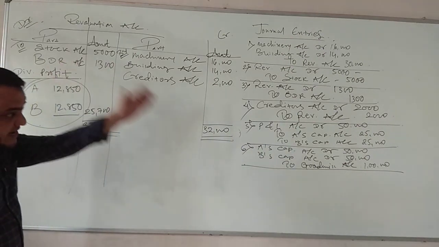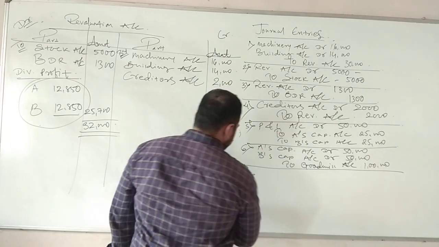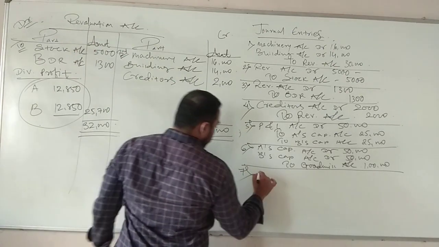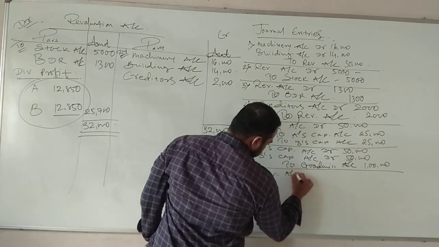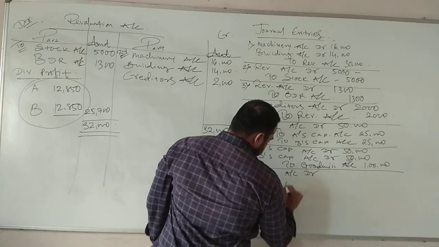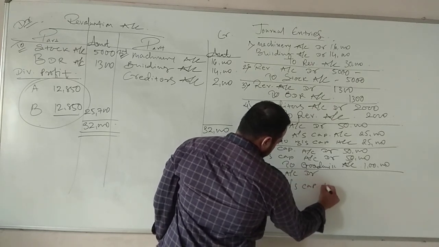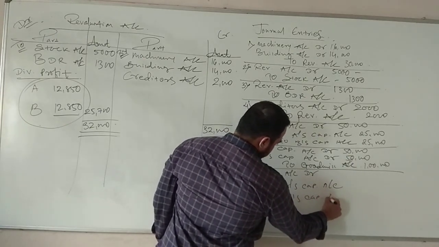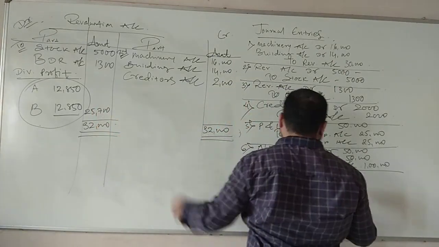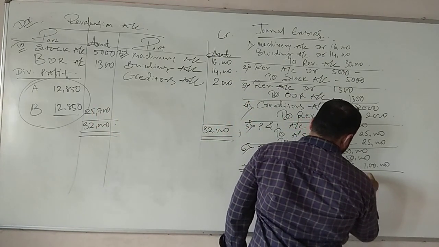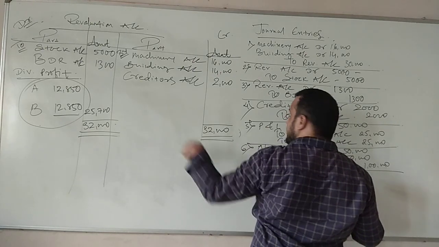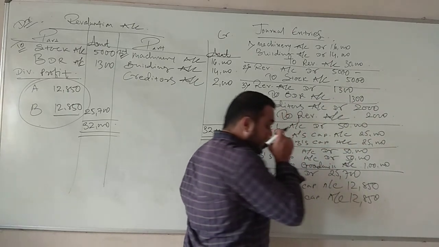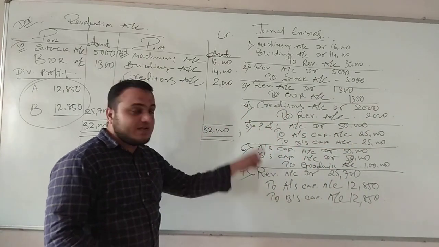Same for this we have to write the entry also. So number 7, the entry will be like this. Now partners here are credited. On which account? Revaluation account. So I will write down revaluation account debit to A's capital account, to B's capital account. 25,700 on the debit side, on the credit side 12,850 and 12,850, being the profit of revaluation transferred to capital account.